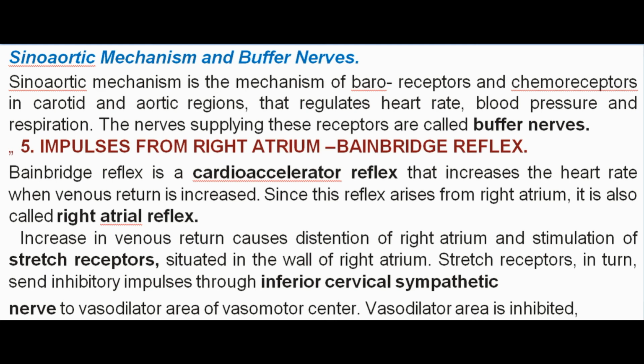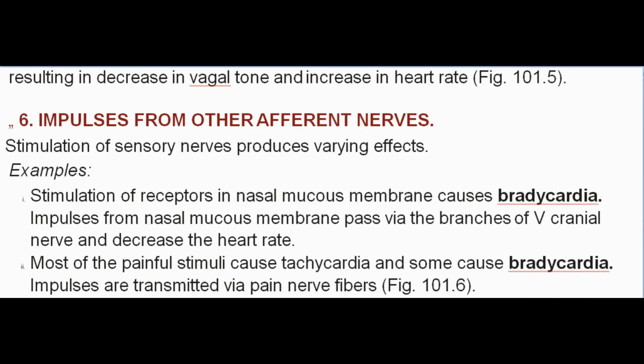Increase in venous return causes distension of right atrium and stimulation of stretch receptors, situated in the wall of right atrium. Stretch receptors, in turn, send inhibitory impulses through inferior cervical sympathetic nerve to vasodilator area of vasomotor center. Vasodilator area is inhibited, resulting in decrease in vagal tone and increase in heart rate, Fig 101.5.